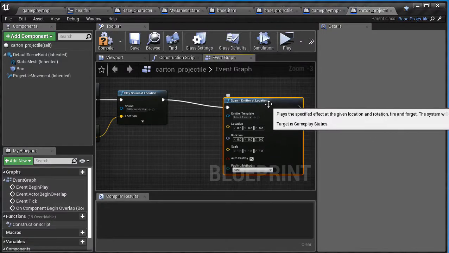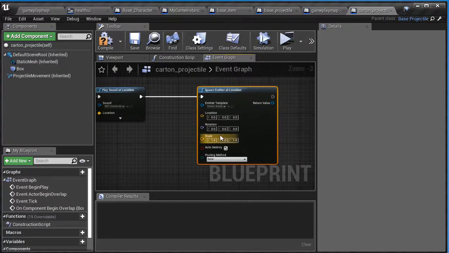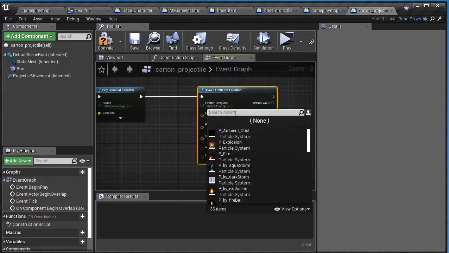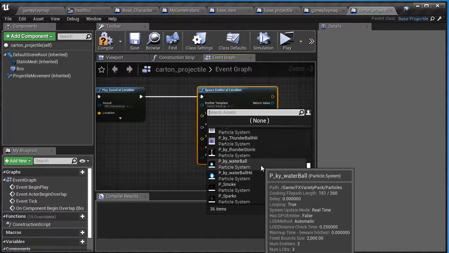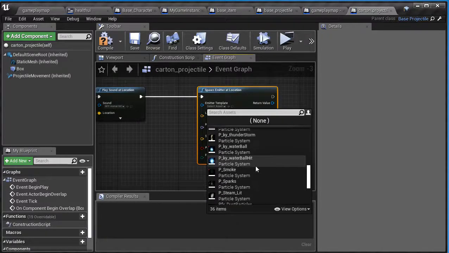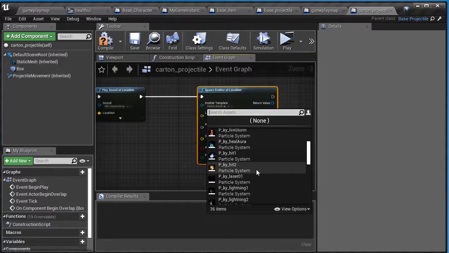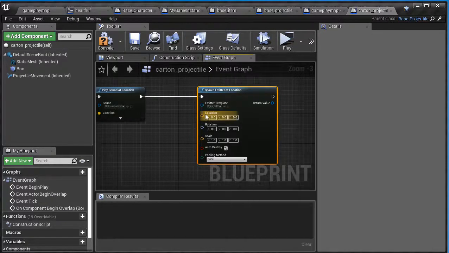That's what it's called, a particle emitter. Then it's asking what particle do you want to spawn? I'm going to click down on that, and there's a whole bunch in here to choose from. Because I don't want to waste your time, we'll choose this hit one right here. Now it's asking for a location.